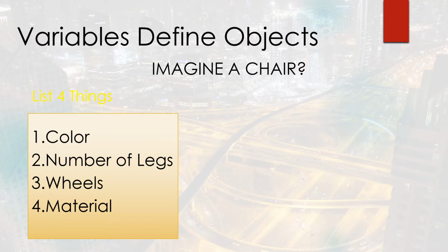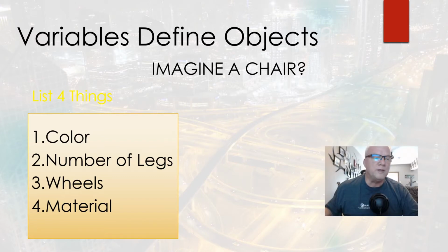Now, we haven't talked about Booleans yet, but Booleans are more of a yes or no type of situation. Would colors, what would that be? What would the material be? So the color would be blue or green or yellow. And so those would be different. The number of legs, now that would be a number, okay? And we could use a character for it, but more than likely, we're going to use actually the number so that we can manipulate it later on.